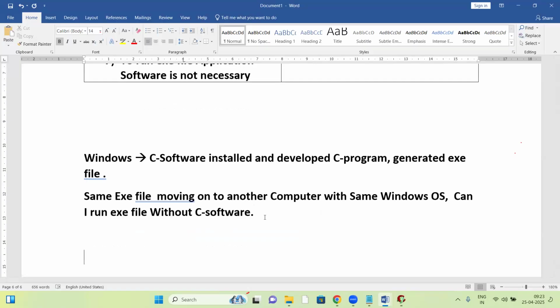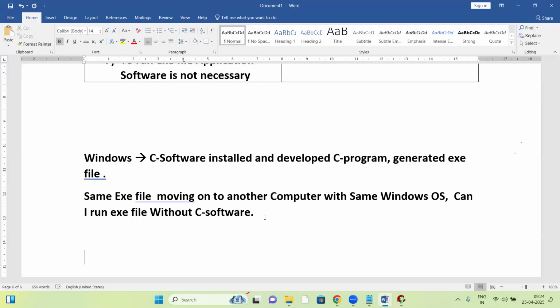To run the dot class file, what is the requirement? JVM is required. Compulsory JVM is required. Without JVM, we cannot run a dot class file. How can you get JVM? You have to install JDK. Once JDK is installed, you get JVM. After getting JVM, you can run the dot class file. So compulsory, Java is required. Otherwise, you cannot run it.